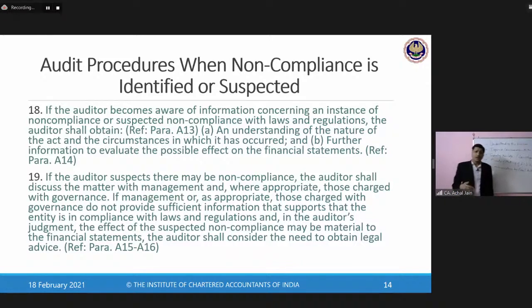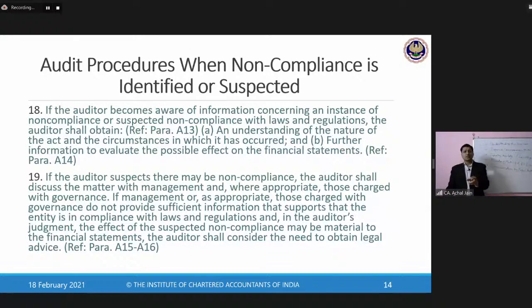And the auditor, as we all understand, is required to focus on the materially impacted items, or the items which have an impact which is material in nature. So here again, the auditor will have to cut down his assessment into two parts: those non-compliances which will have a material impact on the financial statements, and those non-compliances which will not have a material impact on the financial statements.